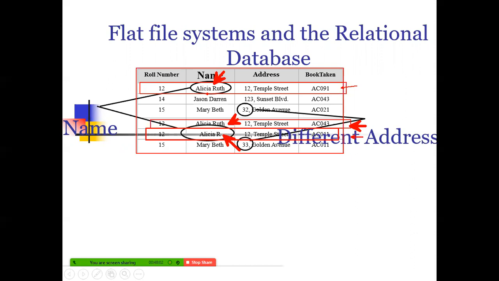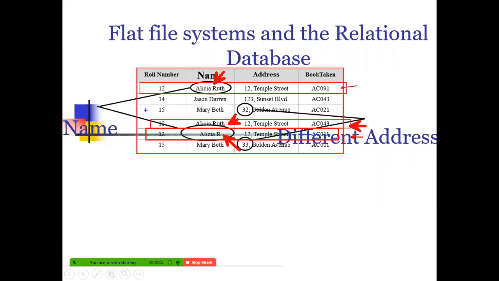So dot, space, without space, R, this and all will be considered as different. So what happens? At the end of the day, your reports are not accurate. This was the problem which was observed by Dr. E.F. Codd.